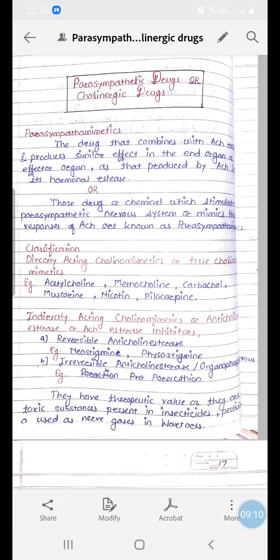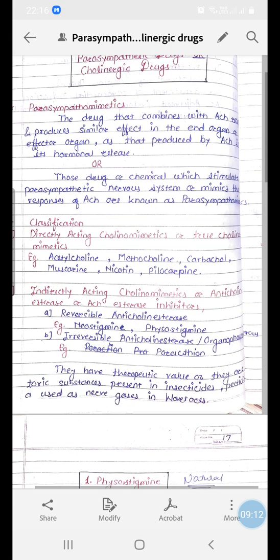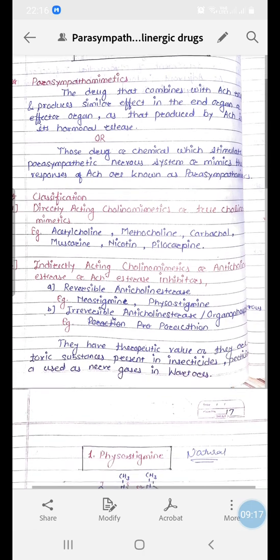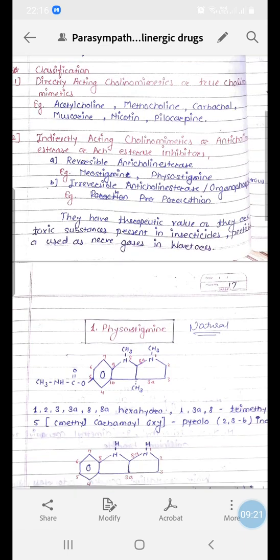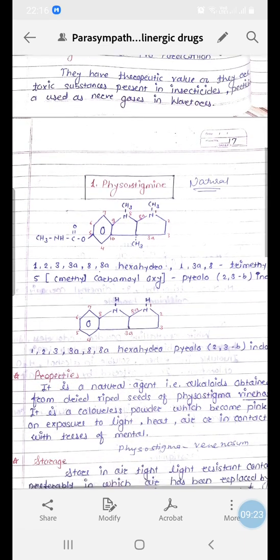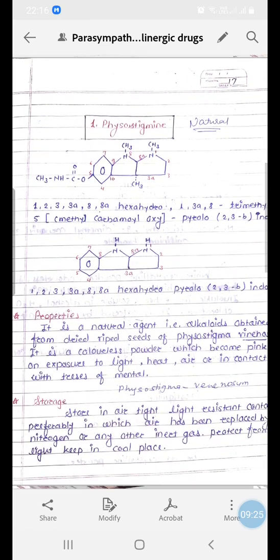Now, examples of reversible anticholinesterases are neostigmine, physostigmine, pyridostigmine, etc. Now, after classification, the first chemical compound in this chapter is physostigmine, which is a natural alkaloid obtained from dried ripe seeds of Physostigma venenosum.